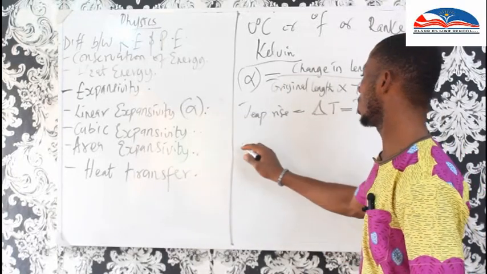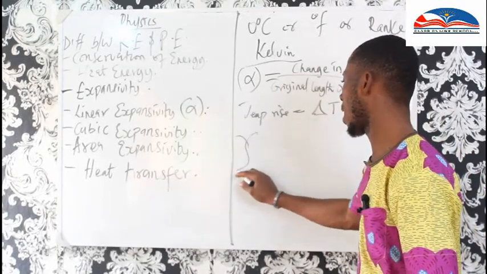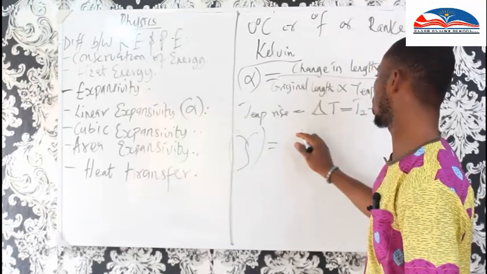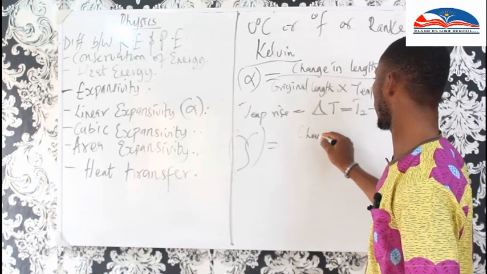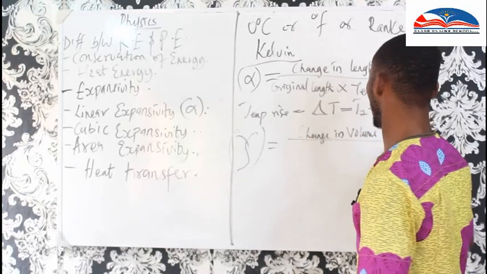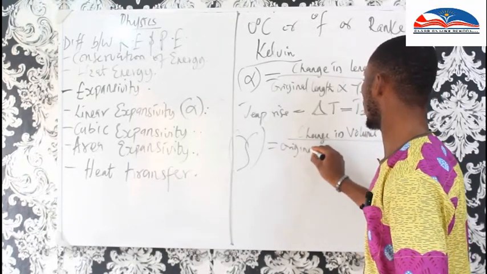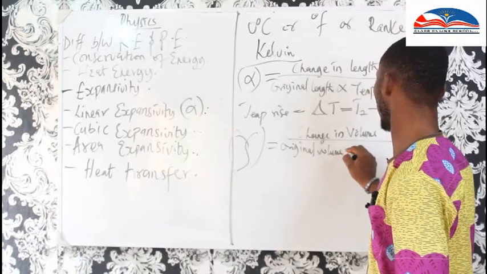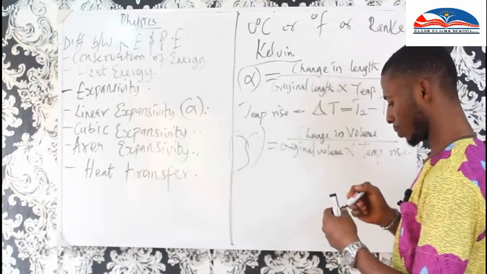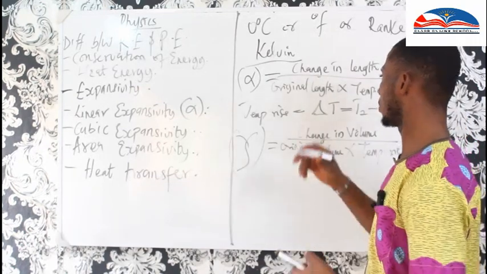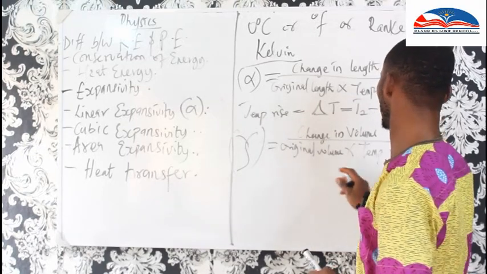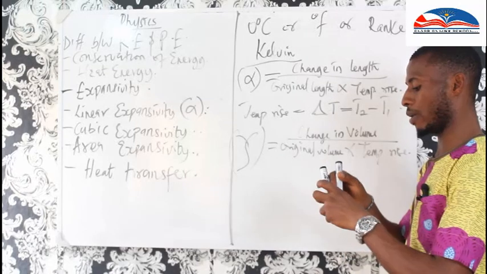We note it with the symbol cursive gamma. It gives us change in volume all over original volume times temperature rise. Mathematically, the temperature rise is T2 minus T1.